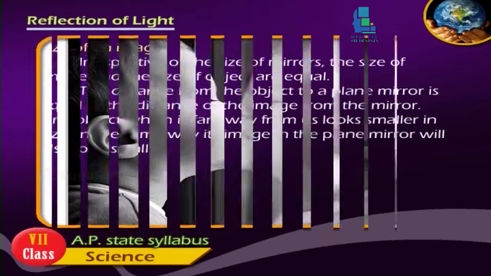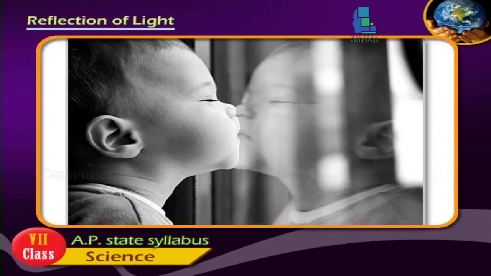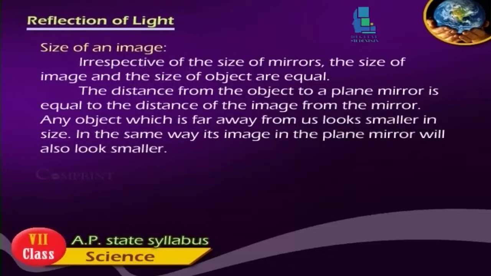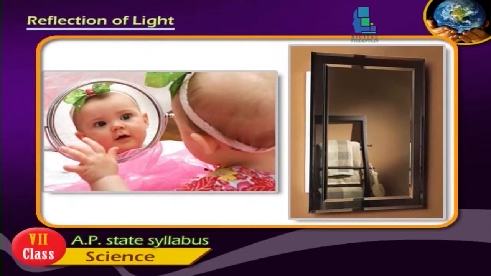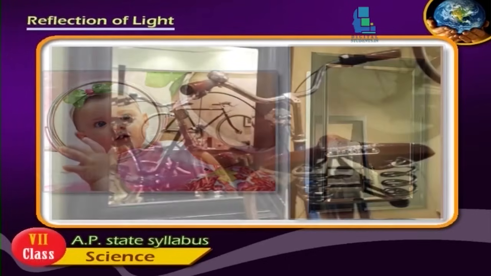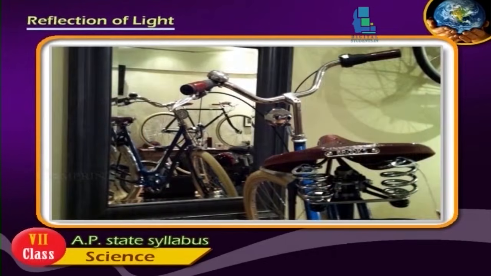Size of an image. Irrespective of the size of the mirror, the size of the image and the size of the object are equal. The distance from the object to a plane mirror is equal to the distance of the image from the mirror. Any object which is far away from us looks smaller in size. In the same way, its image in the plane mirror will also look smaller.